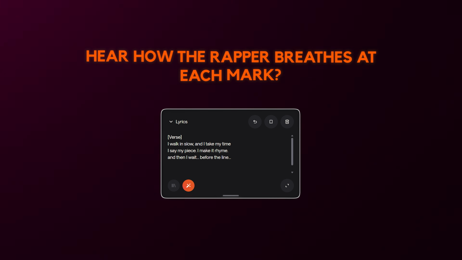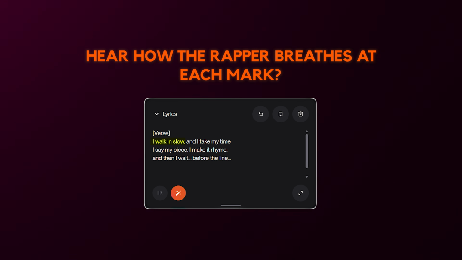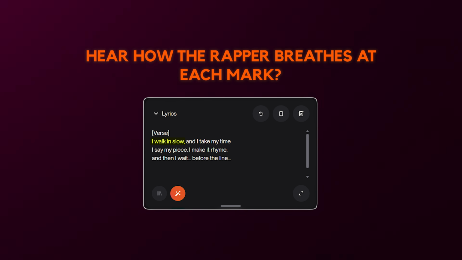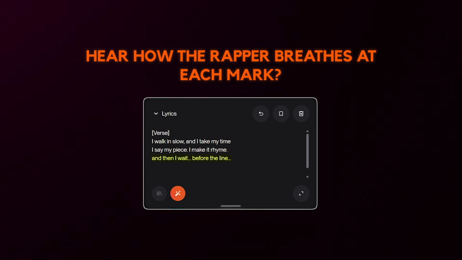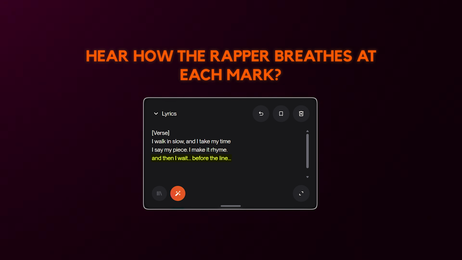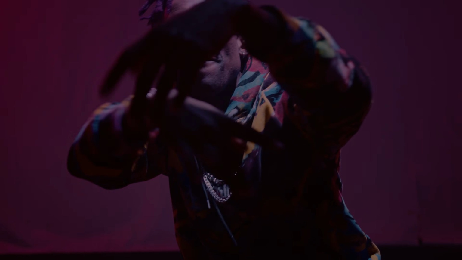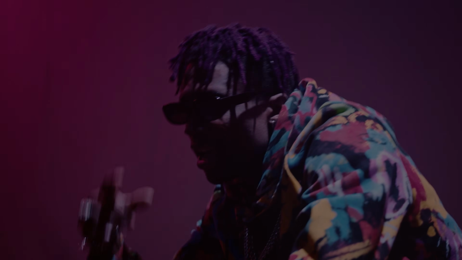Hear how the rapper breathes at each mark? The comma in the first line gives a quick little catch. Even though I didn't hear a clean stop at the periods, the ellipsis in the last line drags it out, that trailing suspense before the line lands. Just like that, the punctuation is steering exactly where the rapper pauses.